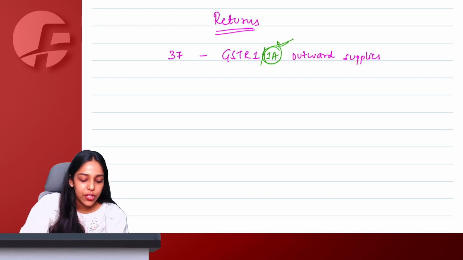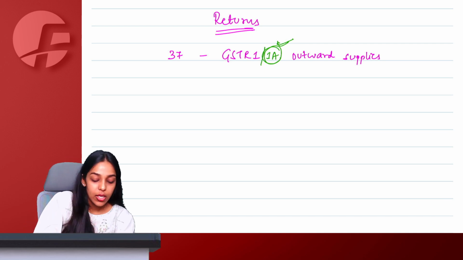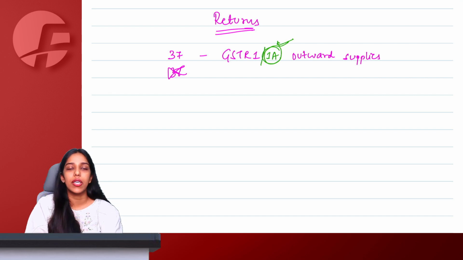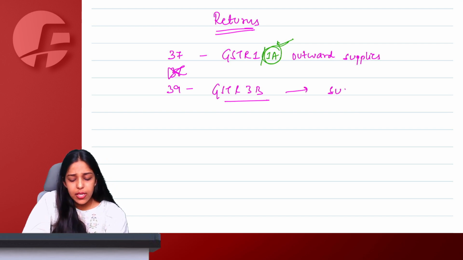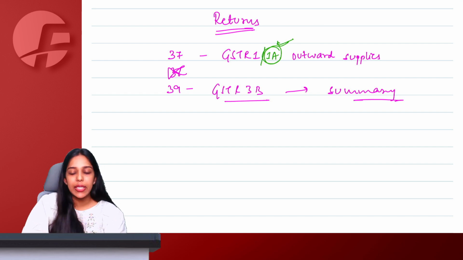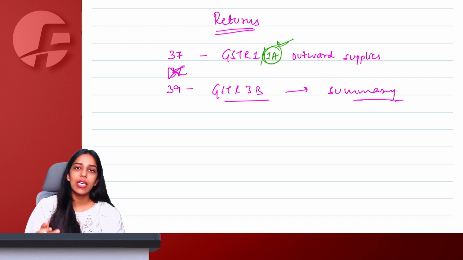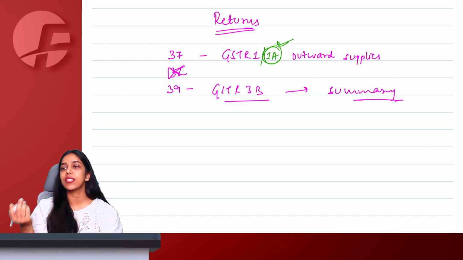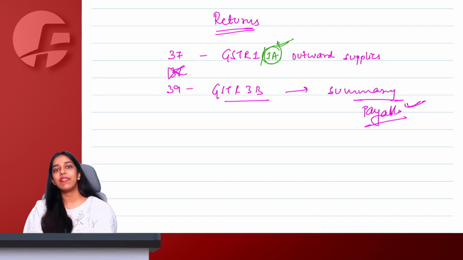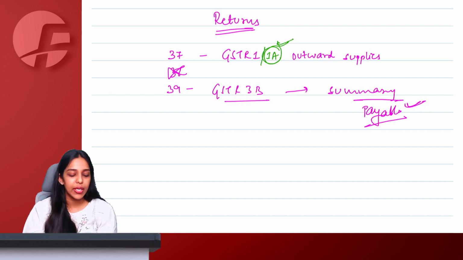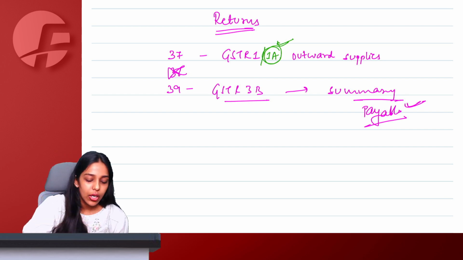Okay, ma'am. So section 37, GSTR 1. 38 omitted. Section 39 is GSTR 3B. This is the kind of summary return that I file where I show my total sale, my total purchase, RCM transactions, claim all the credits, etc. And then whatever is the net amount payable that I pay here while filing my GSTR 3B, full summary and everything is declared here.